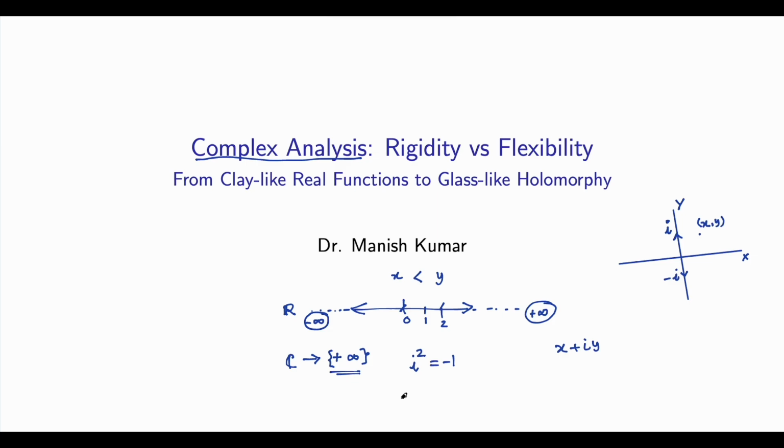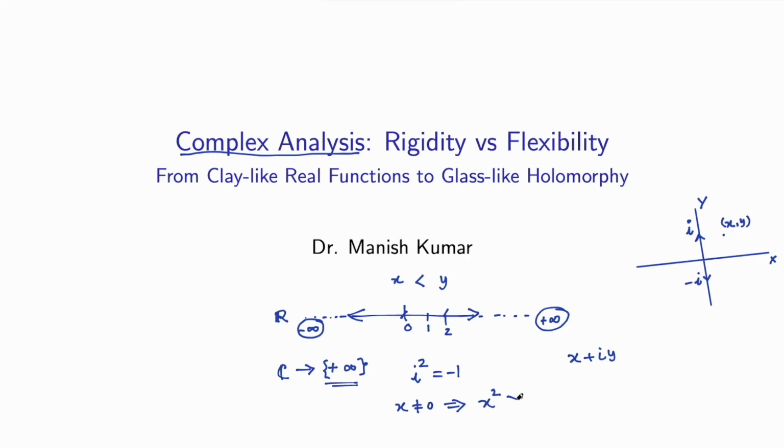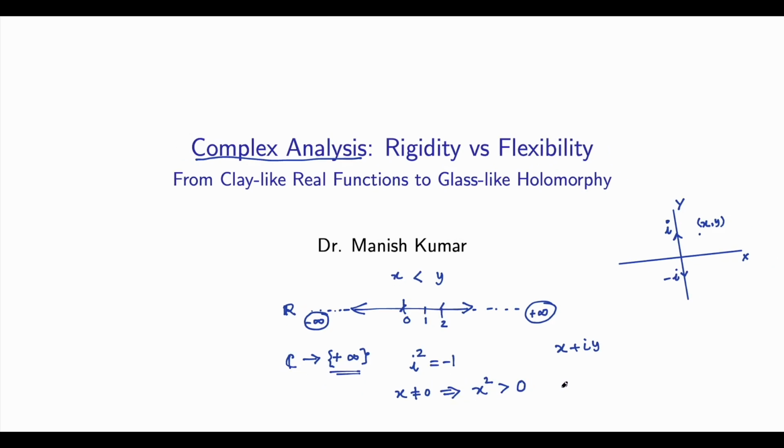Ordering means for any non-zero element x, its square is always positive. But this is not true in the complex plane. If you take i, which is a non-zero quantity, and you do i square, it is not going to be greater than 0. So this violates the condition. This contradicts the condition of a greater than 0, right? So this is not an ordered field. So this is ordered and this is not ordered.